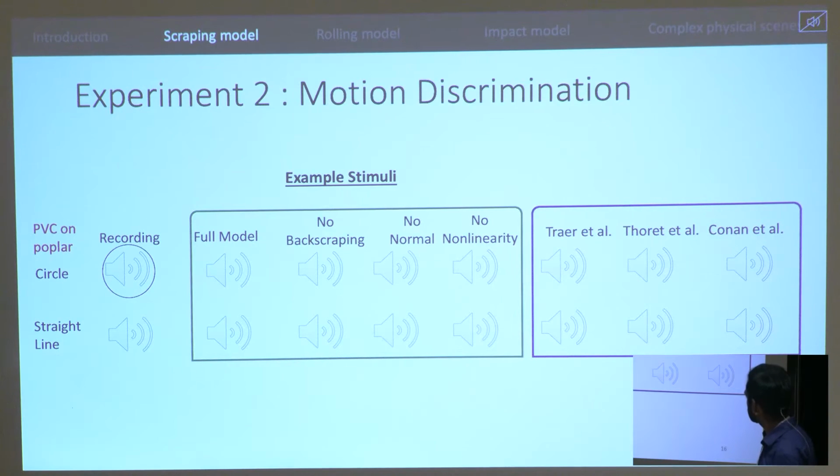And this is what Trier et al. represents the circle as. Because it's constant velocity, and only the normal force and the impulse responses change over that trajectory. And that's the same when we remove the normal force variation from our model. But when you add it, you get something similar to the recorded sounds.